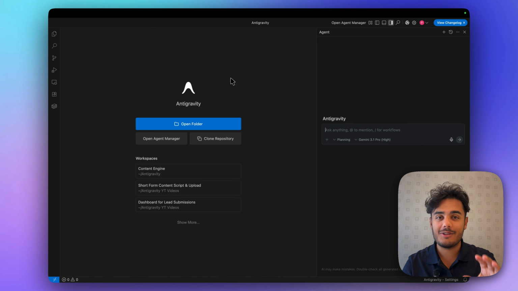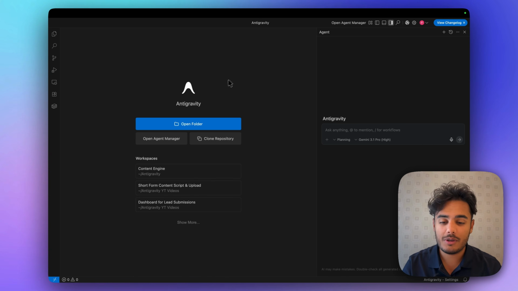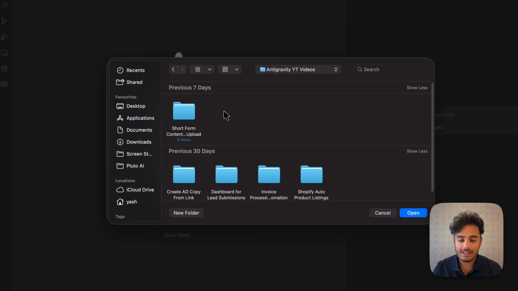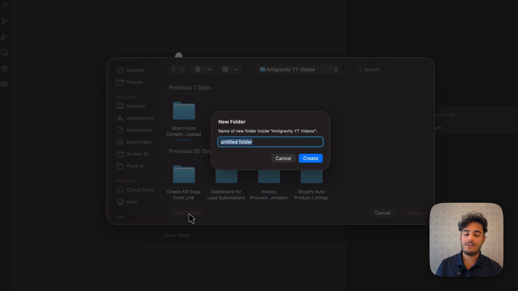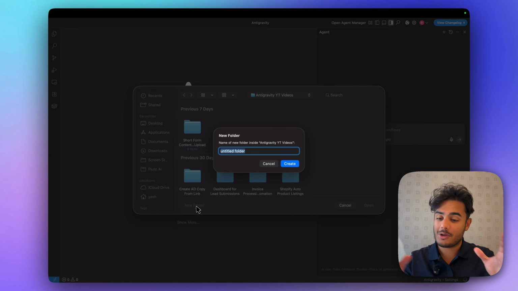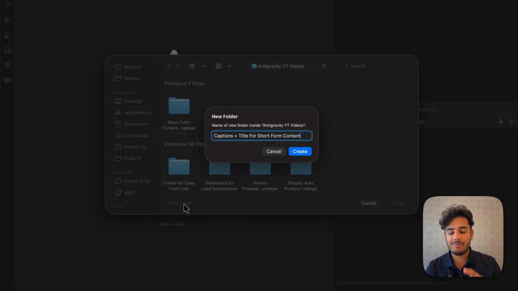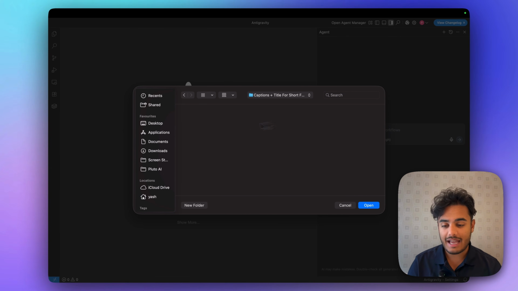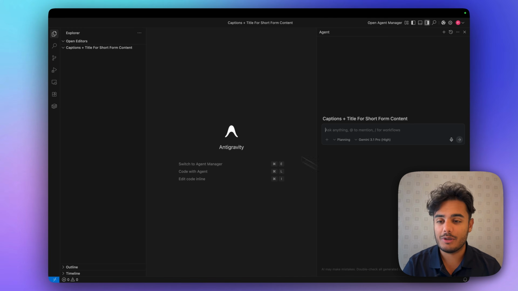This is a brand new, fresh project. And what I'm going to want to do is click Open Folder over here. I'm going to flick over to AntiGravity YT videos, and I'm going to create a new folder. And this is going to be our project folder where all our code files are going to live. And I'm going to call this one Captions plus Title for Short Form Content. And I'm going to click Create. And this is our new project folder, and it will be completely empty because it's brand new. We haven't coded anything yet. And I'm going to click Open over here, and boom, our brand new project ready to go.